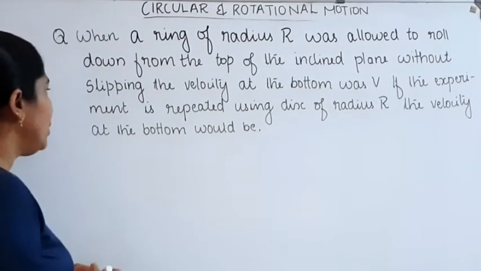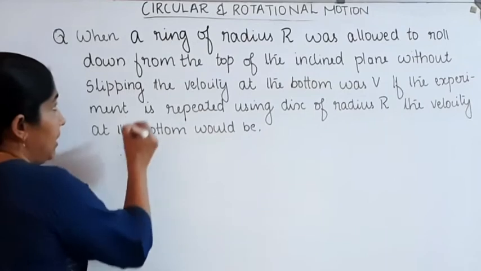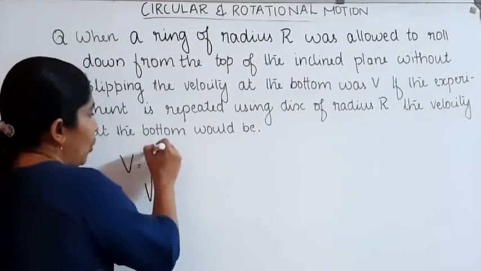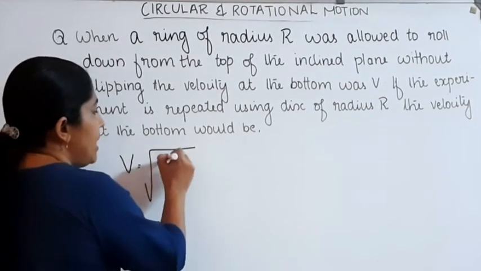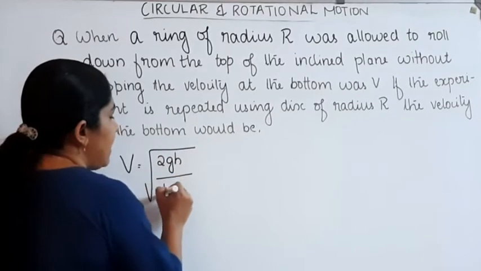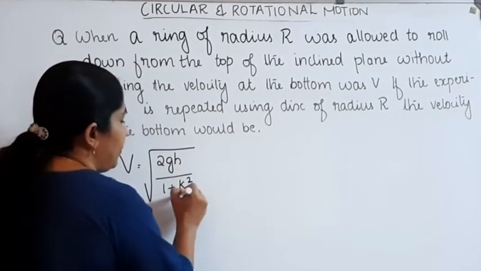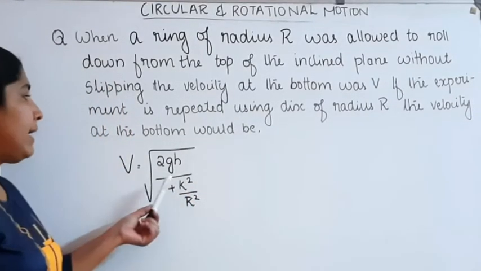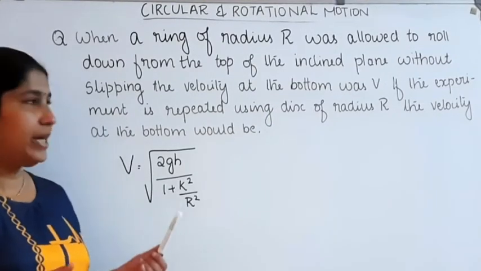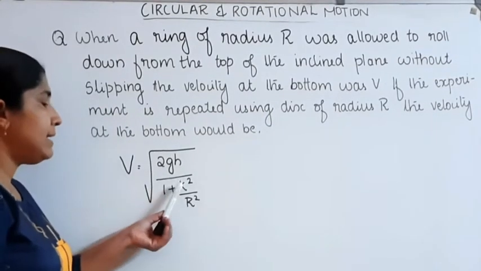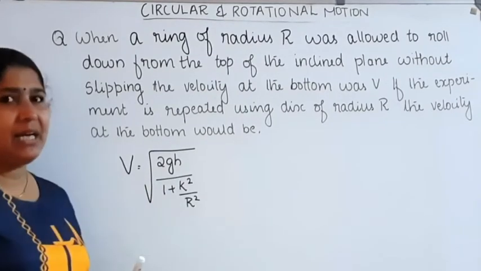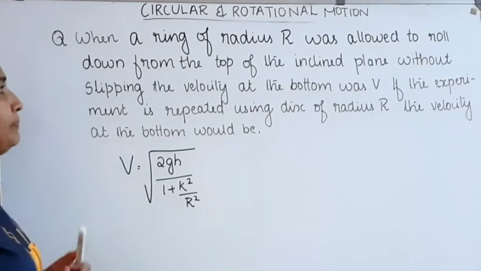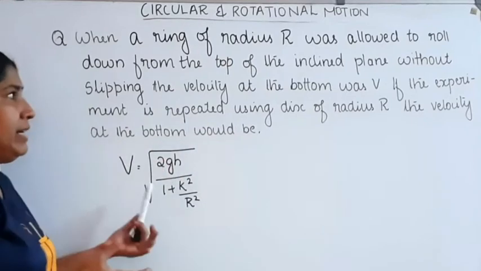The equation for the velocity when this ring rolls down an inclined plane is v equal to root of 2gh divided by 1 plus k square divided by r square. Here h is the height of the inclined plane, k is the radius of gyration, capital R is the radius, and small g is the acceleration due to gravity. That velocity which is given is equal to v.